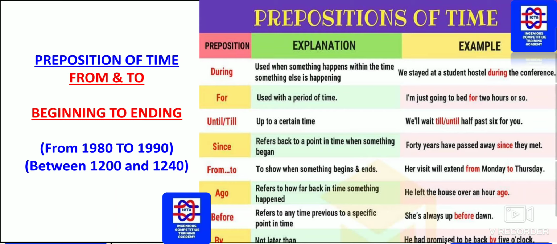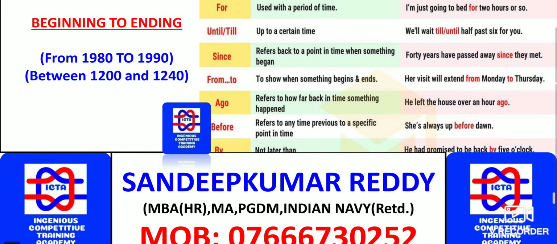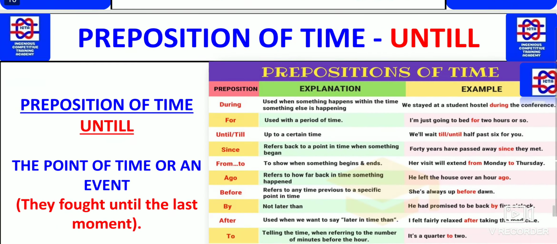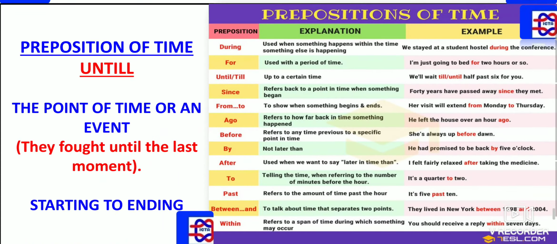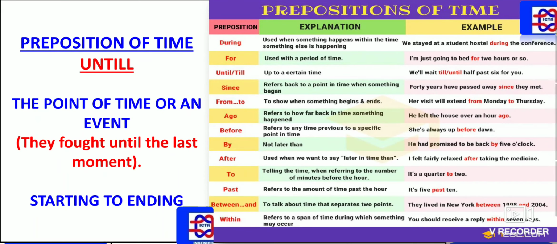From 1980 to 1990. Between 1200 and 1240, not between 1200 to 1240. Negative. Between is followed by "and" and from is followed by "to". This is what exactly we have to remember. This is the rule. English rules are to be remembered. These are the confusing questions you will be given in examinations.